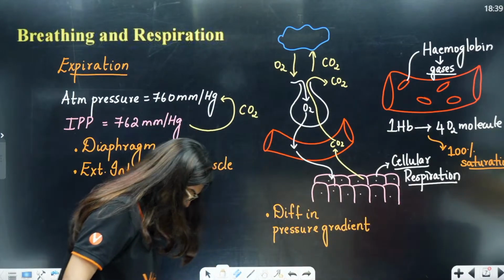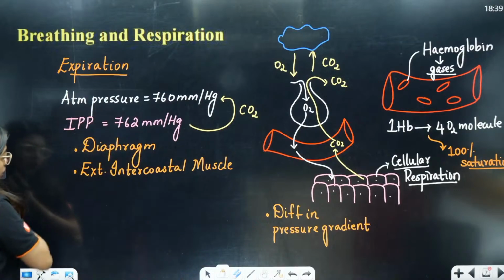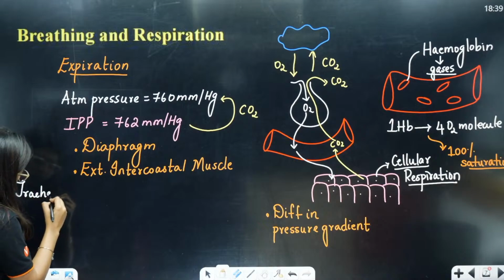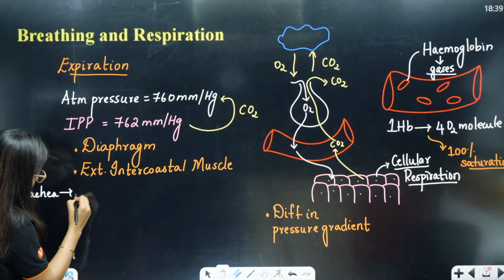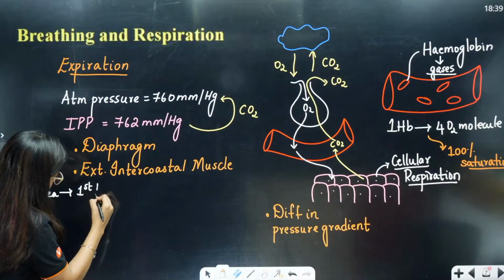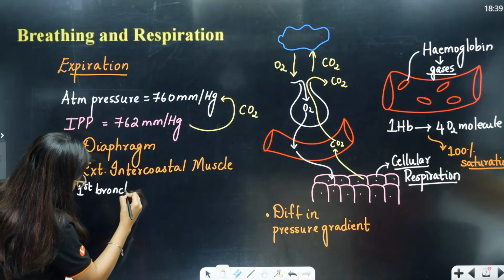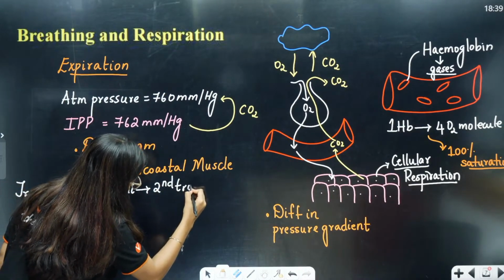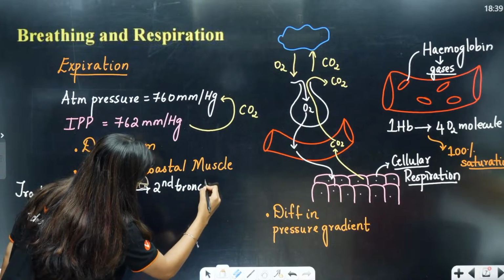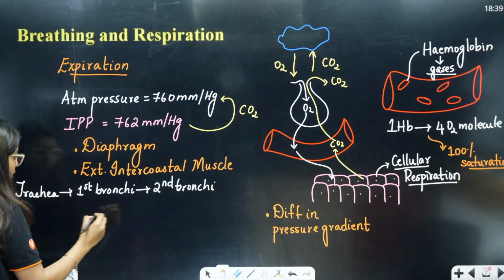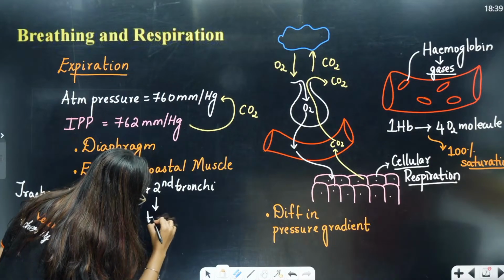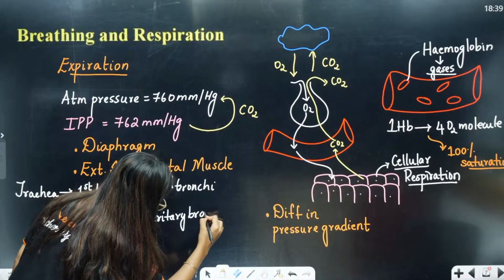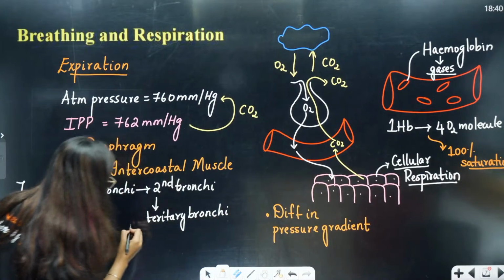It starts with your trachea, then larynx, pharynx is there, that I will teach later, primary bronchi, secondary bronchi, tertiary bronchi,